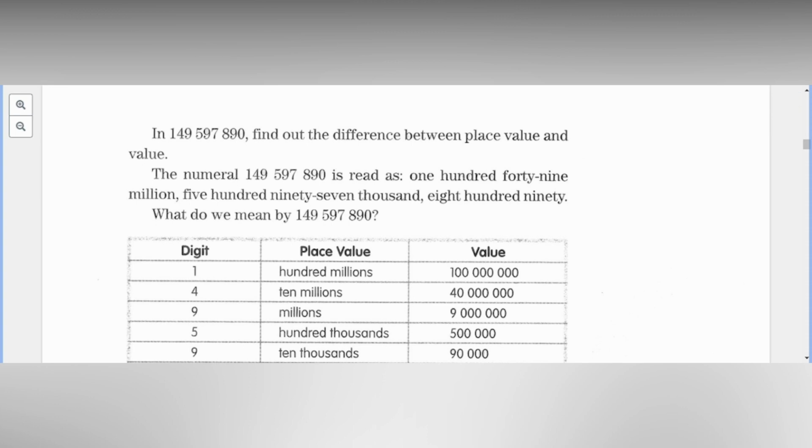In 149,597,890, find out the difference between place value and value. The numeral is read as 149. In 49, we don't write 4 as F-O-U-R, but in 40, we don't use the U. It's just F-O-R-T-Y. 49, you use the dash. So the most correct answer earlier was Kyra because she used the dash.